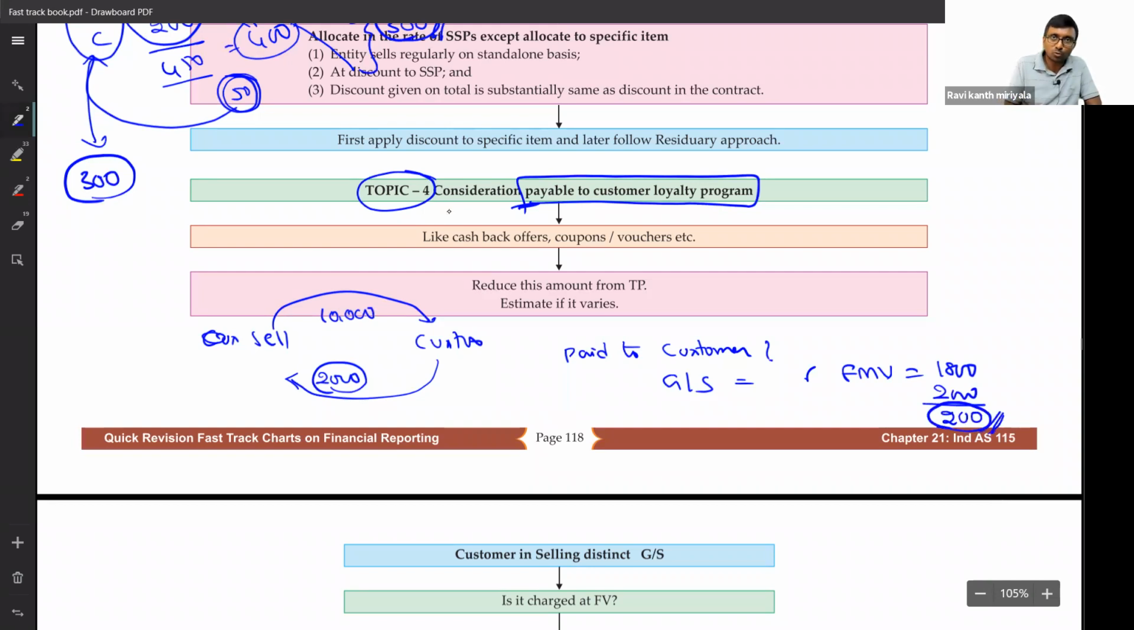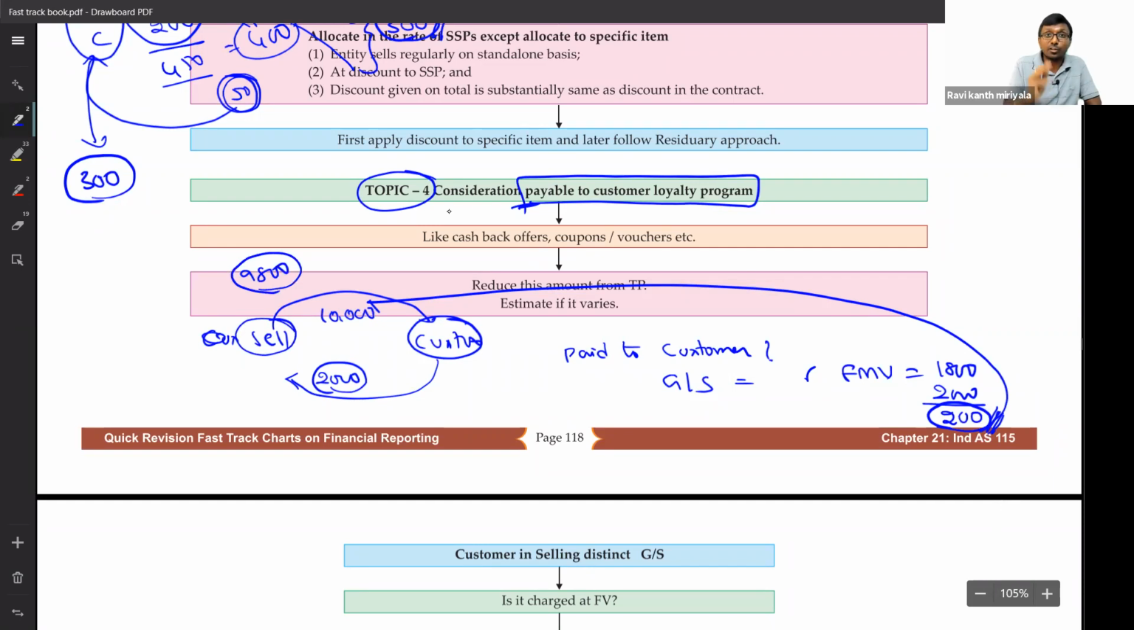200, what are you supposed to do? Excess paid. Why excess paid? Because he gave an order to me, no? That's why I paid 200 extra. 200, you are supposed to reduce it from 10,000. That means sales are supposed to be recognized at 9,800 rupees only. Sales should be recognized at 9,800 rupees only. Are you getting my point?